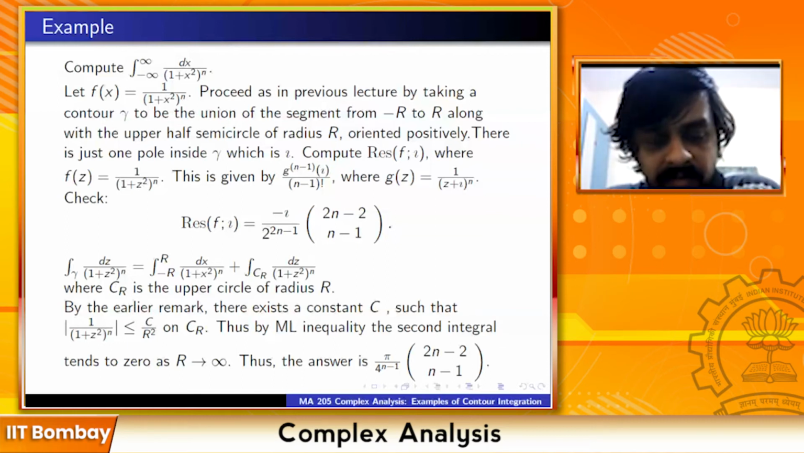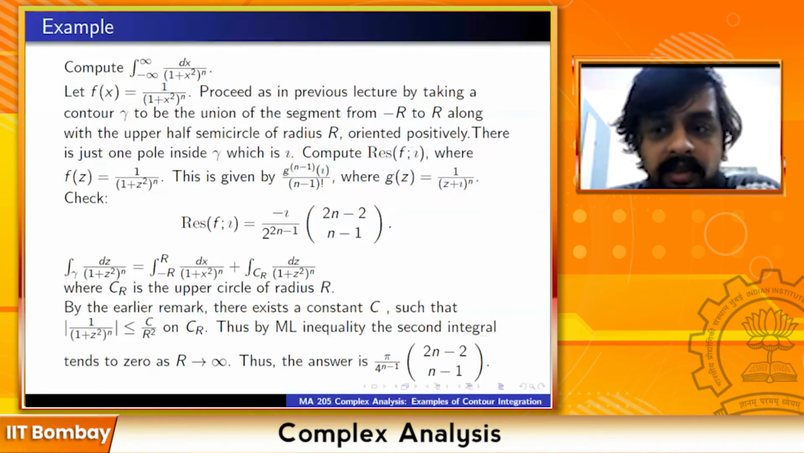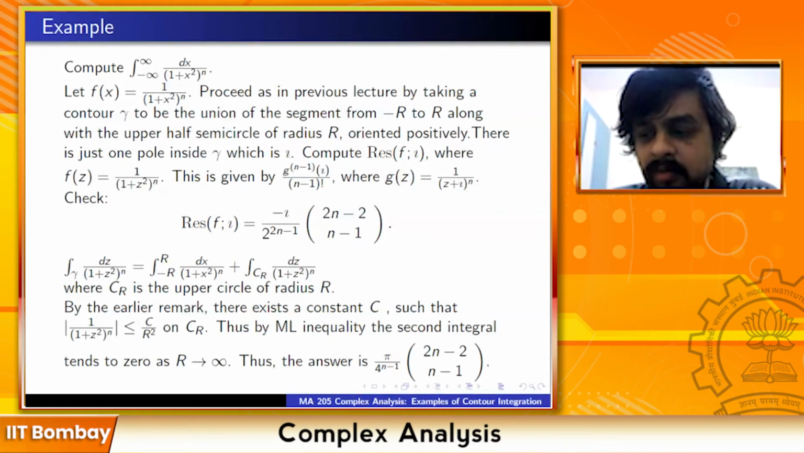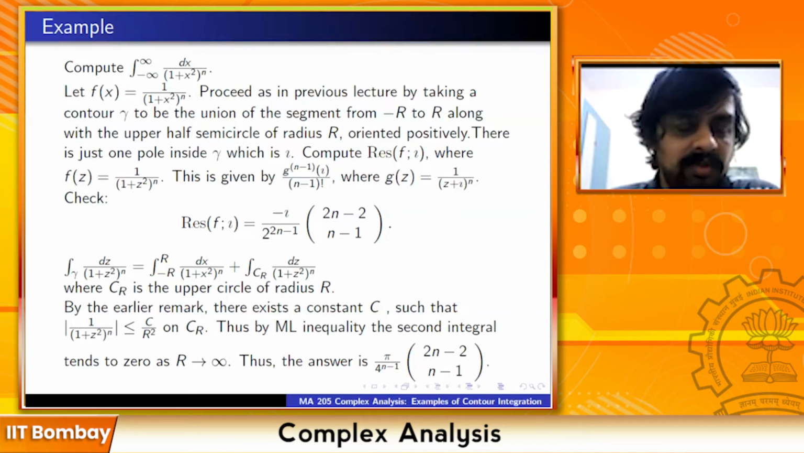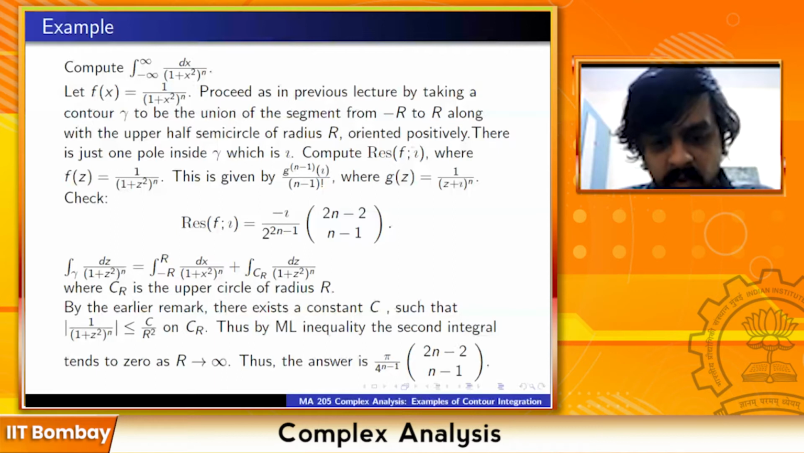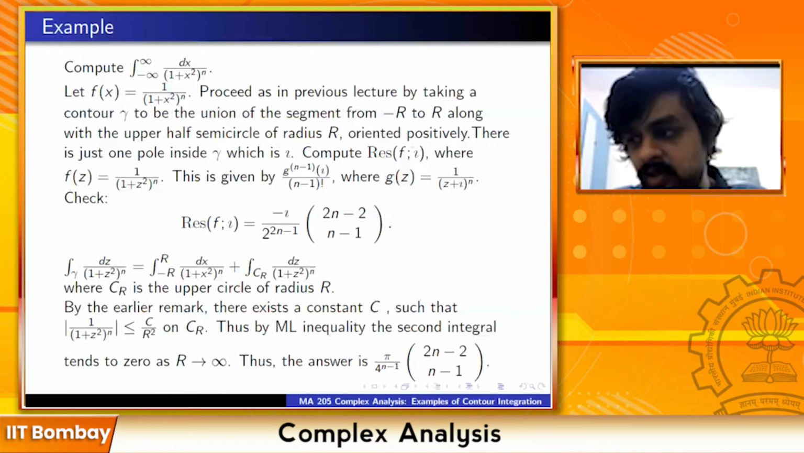Is this okay? Yes, sir. But even without that, I think if you just apply the ML inequality correctly, you will be able to prove that the integral exists. I don't think you will have much difficulty. But I'm not going into the proof of that. Examples that we will discuss will all be integrable and so on. Okay, so this is the answer: pi upon 4 raised to n minus 1, 2n minus 2 choose n minus 1.